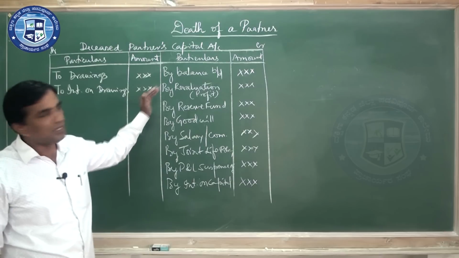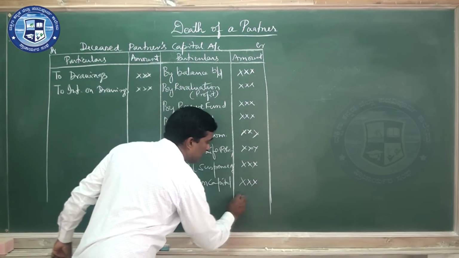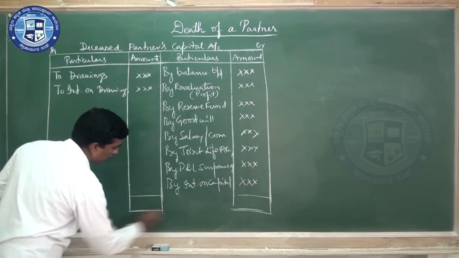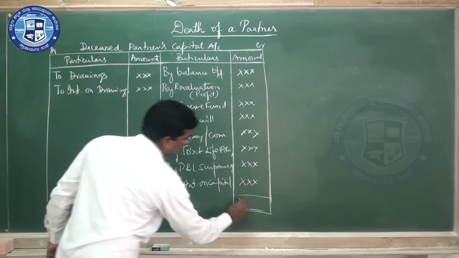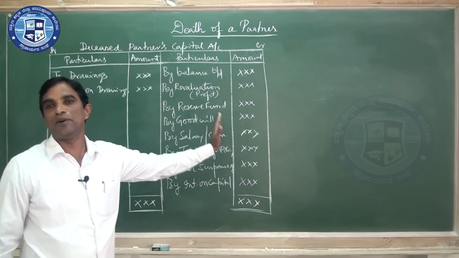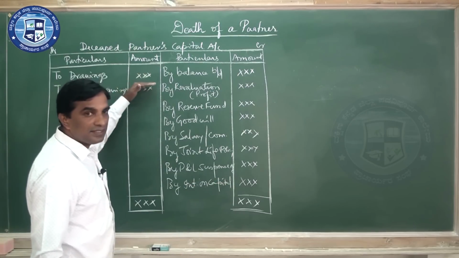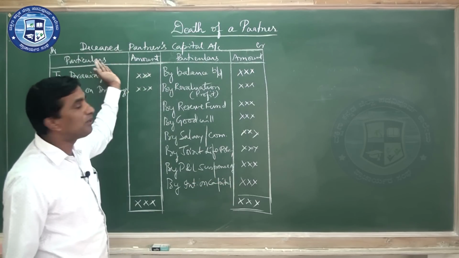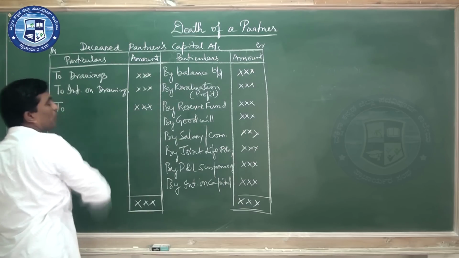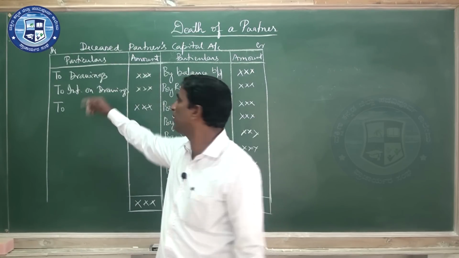This is similar to the capital accounts we have prepared earlier. Then you close the account. Here also close. Then you see, generally this side only will be more. Take the total and deduct the two, the expenses which you should give to the firm. Then the balance you get now, what to do? What treatment should we do for the balance?